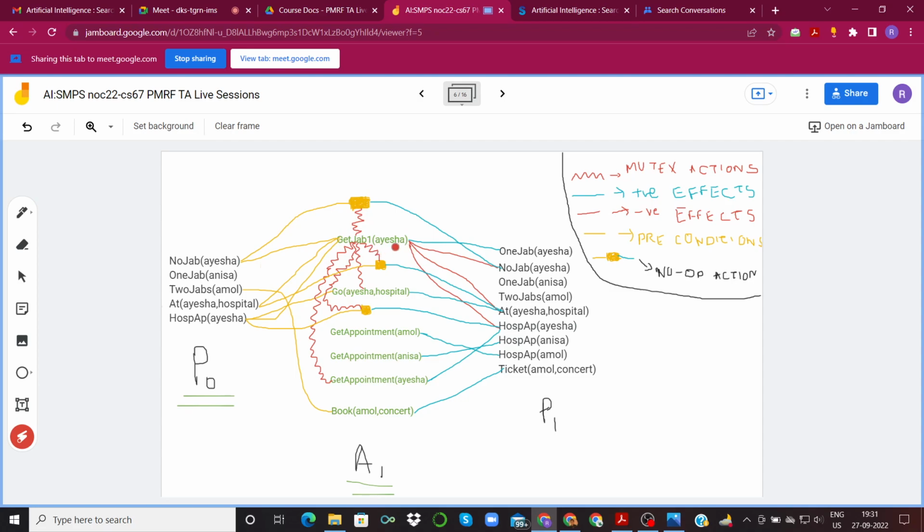So these two are mutually exclusive, which we are marking using this zigzag red edge. Similarly, get jab 1 Aisha and go Aisha hospital are also mutually exclusive, because go Aisha hospital has a positive effect at Aisha hospital, and get jab 1 has a negative effect, right? So these two are also mutually exclusive. Similarly, you can verify the others for yourself. So we basically have 1, 2, 3, 4, and 5 mutex relations over here. So this is a part of the planning graph that we have just constructed.